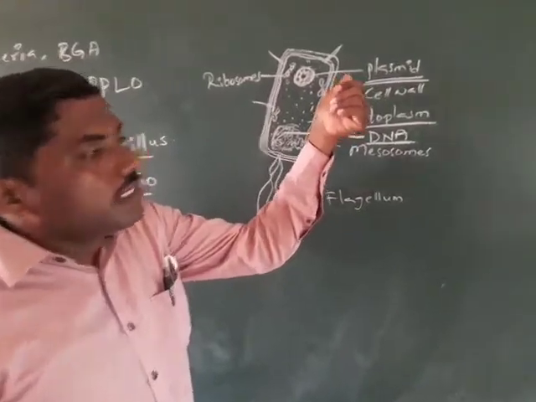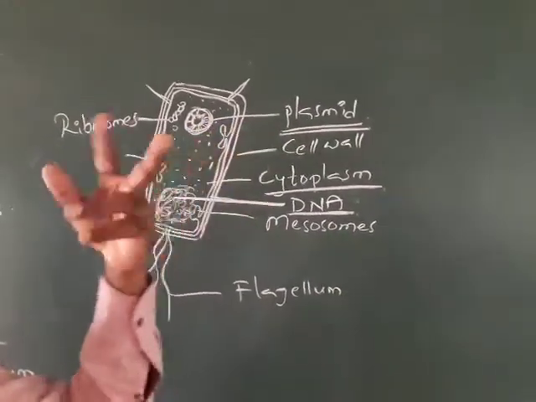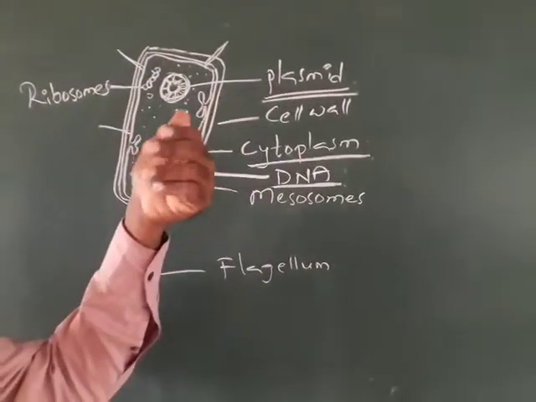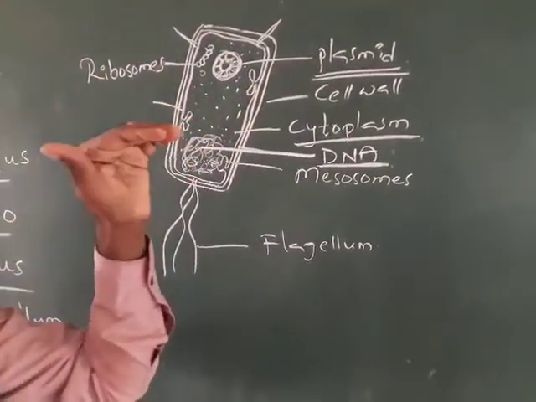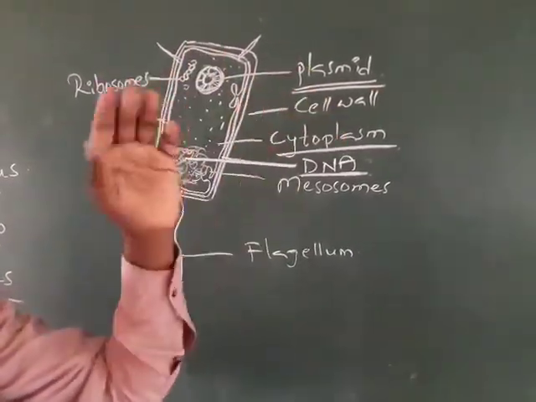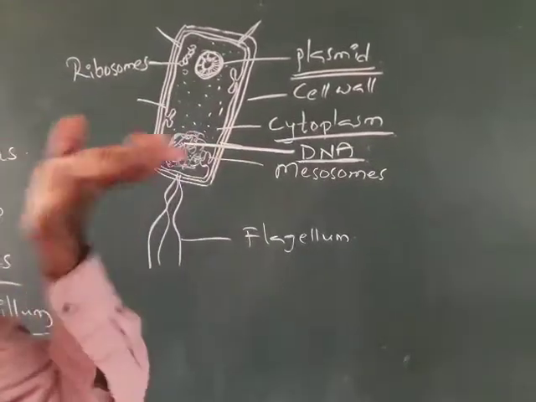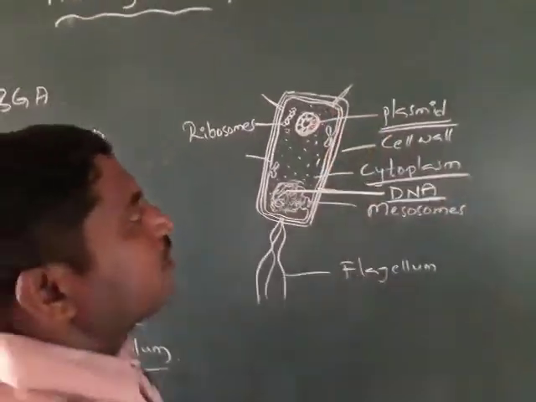See here, it is cut by the molecular scissors and the wanted gene is inserted into the plasmid, and it is transferred to the host cell. So it is used in biotechnological processes, in gene transfer mechanisms.